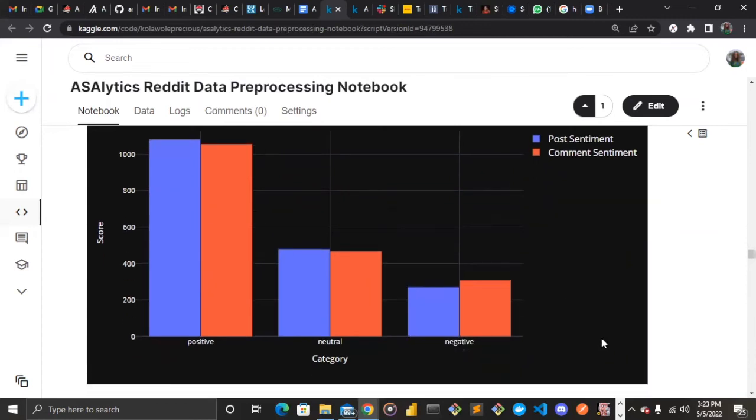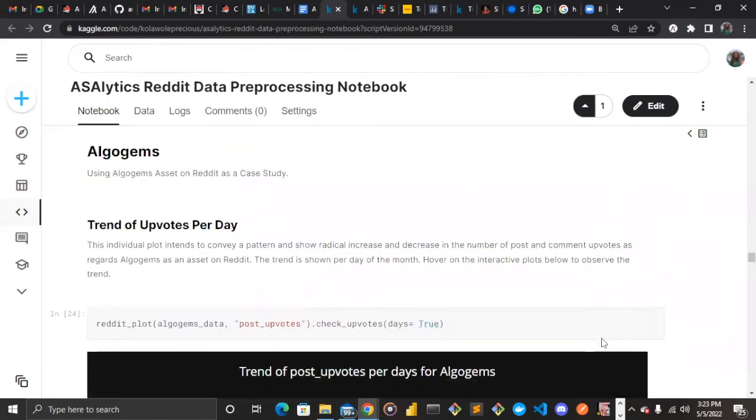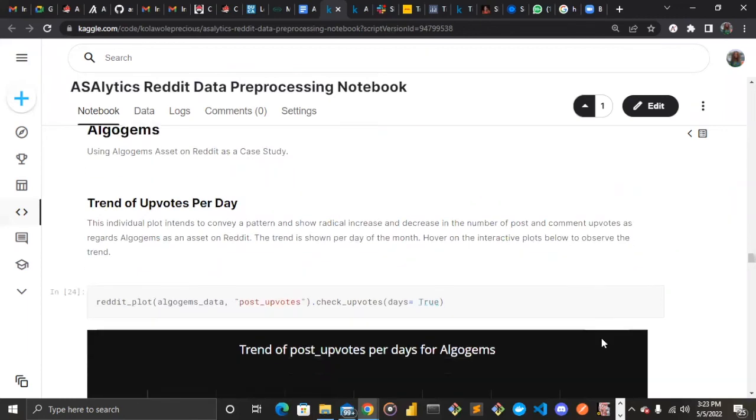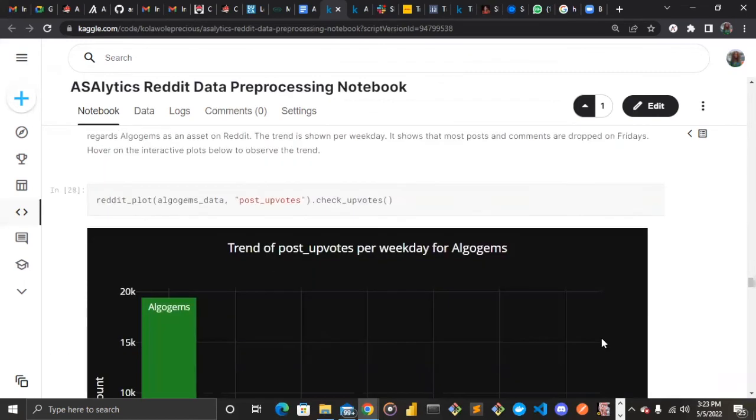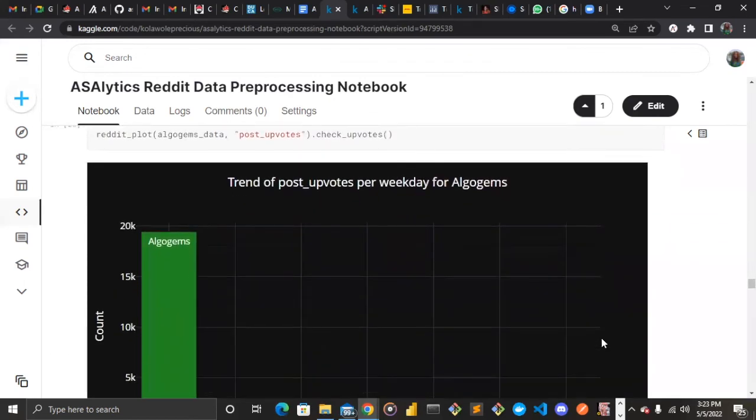All right, so pretty much we did the same thing which has been done for AlgoFi, as I explained. We did it for AlgoGem, we did it for ChoiceCoin, we did it for AlgoMint and the rest of them. As we are rounding up, I believe we'll go through the visuals one by one and see how the trends are being displayed. Thank you.